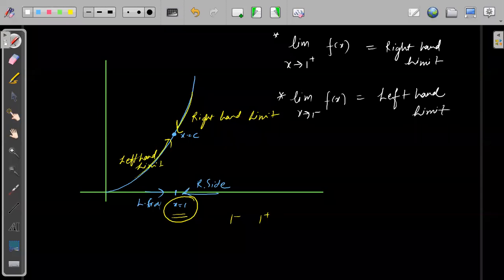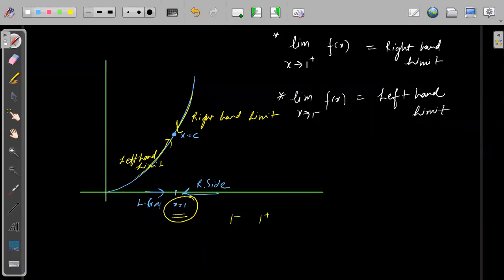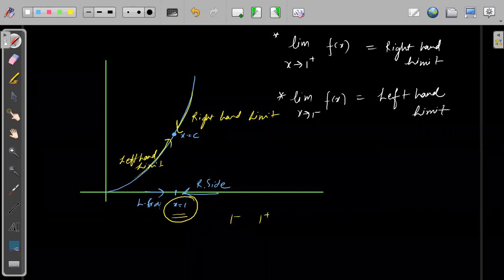But for left hand limit same, and for right hand limit same. So if a line is parallel to y-axis, left hand limit and right hand limit will be same values. Understood? Which are not defined. Understood? है ना?